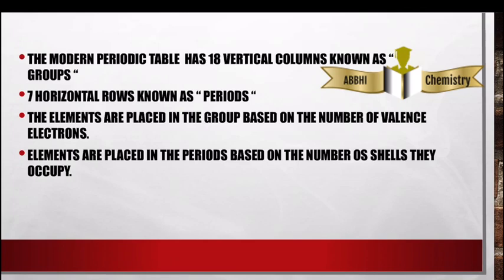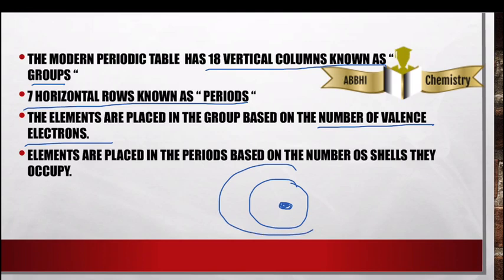The modern periodic table has 18 vertical columns known as groups and 7 horizontal rows known as periods. The elements are placed in a group based on the number of valence electrons. What do you mean by valence electron? Say, for example, you're taking an atom. This is the nucleus in the center. Around it, you have the electrons revolving around it. This is known as the valence shell, or the outermost orbit. The electrons which are present in this valence shell are called valence electrons.